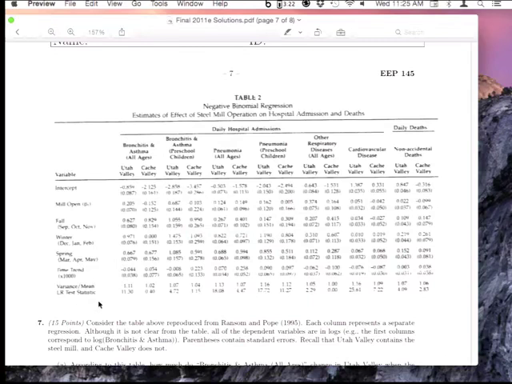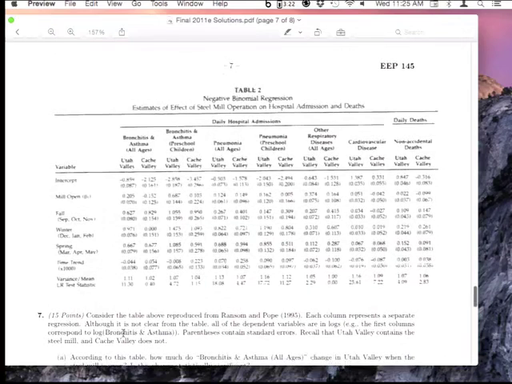But it's not important. So basically, most of the focus of the question is going to be on this second row here, which is the coefficient of interest, the effect of the mill being open. And then you can see, that's just a single regression. Then the second column is basically the same regression, but they've changed the dependent variable, the outcome. So instead of looking at hospitalizations in Utah Valley, which is the treated valley, now they're looking at hospitalizations in the control valley, which is Cache Valley.